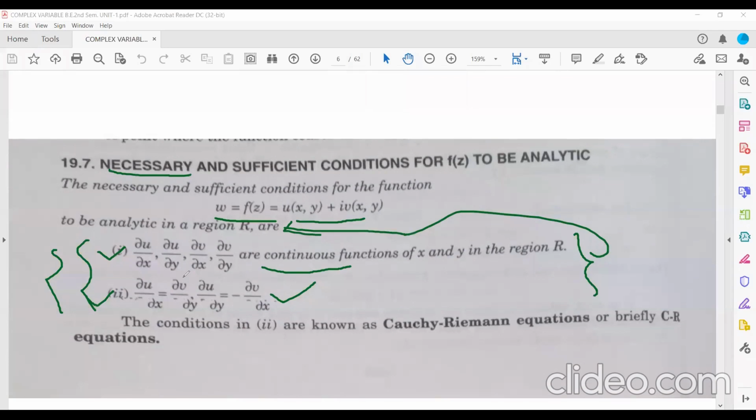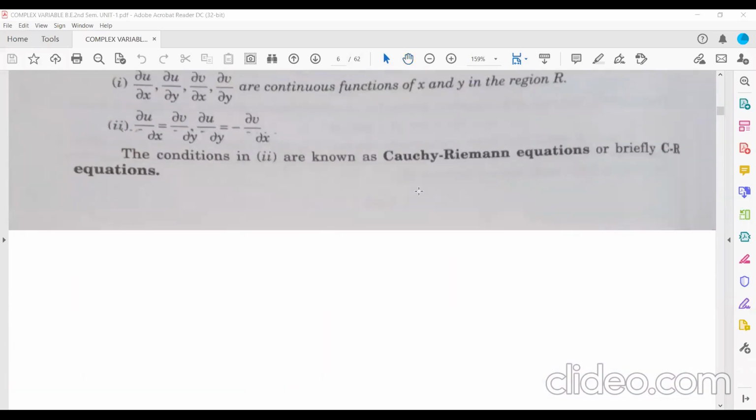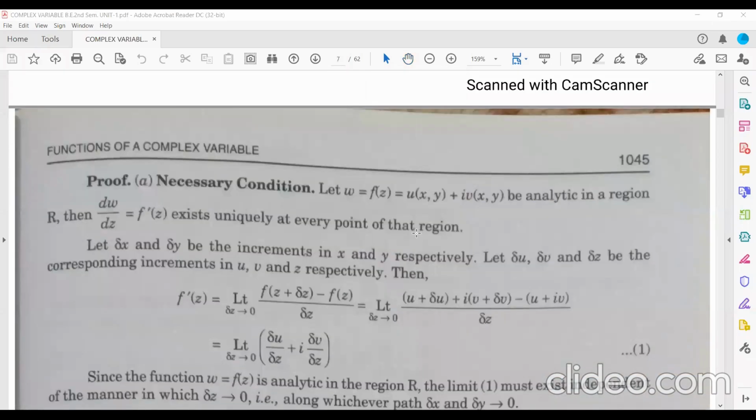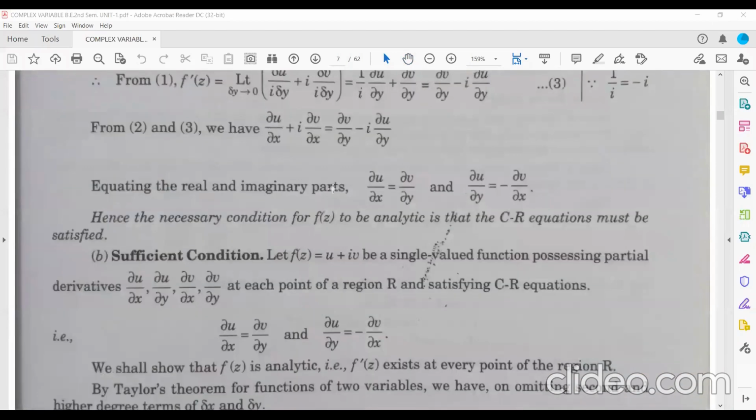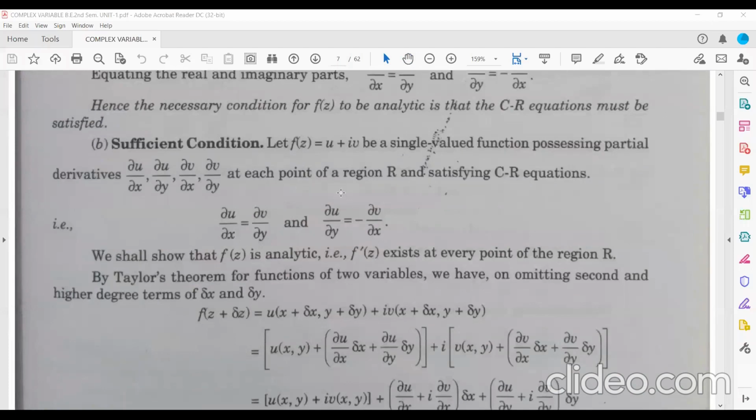The necessary condition is: if a function is analytic, then conditions 1 and 2 must be satisfied. In the reverse way, the sufficient condition is: if you are able to show that these two conditions are satisfied by a function, then you can say that the function is analytic. The necessary condition I have just proved. In a similar way the sufficient condition can be proved; just go through it once and you will be able to understand.